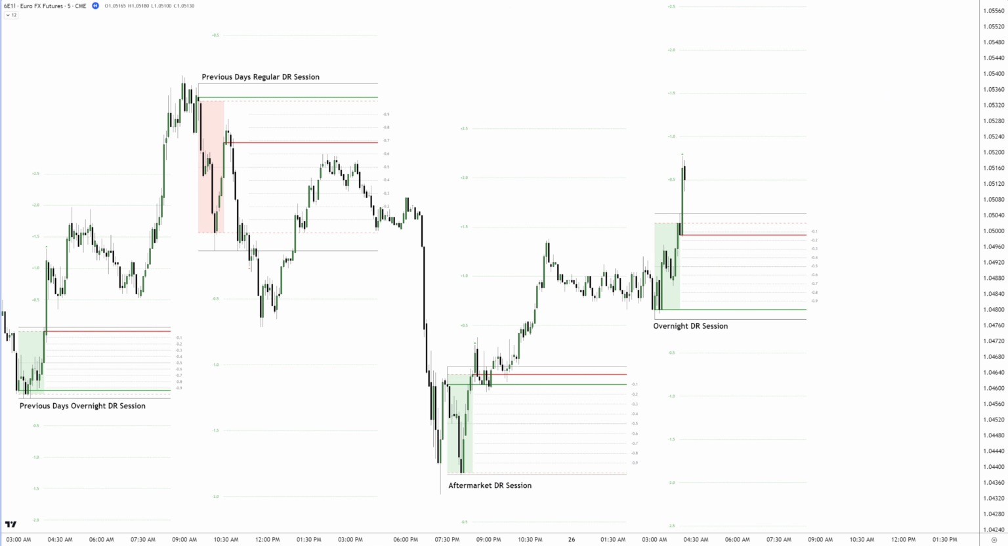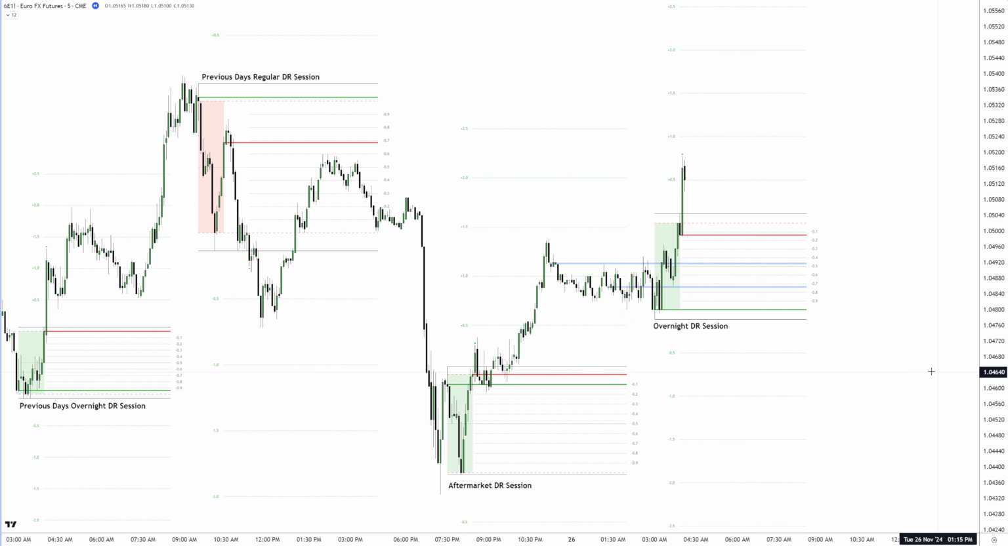Let's check for any volume and gap imbalances. First of all, intraday gap imbalances from the aftermarket DR session aligned with the current range. In terms of volume imbalances, we highlight those from the previous day's regular DR session and the current session. Toggle them on and off as needed.